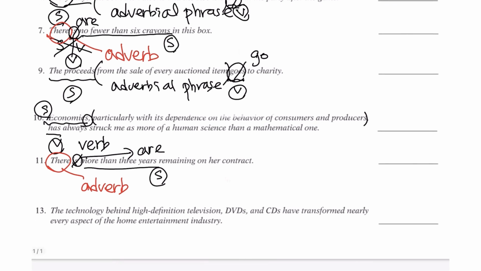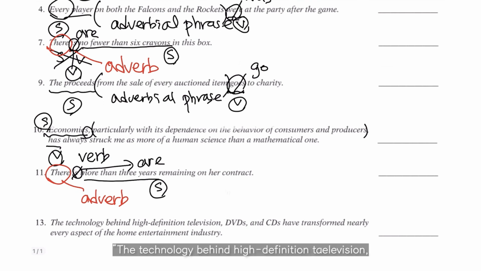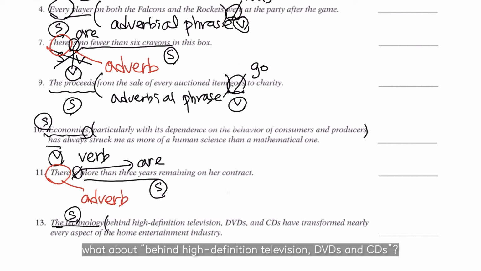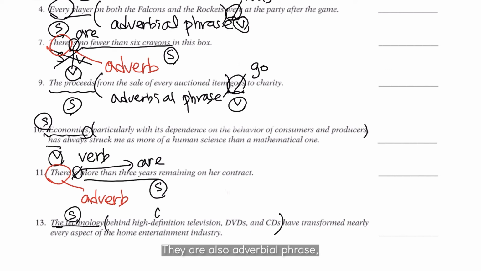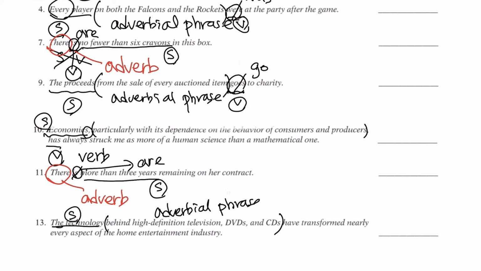And number 13, the technology behind high definition television, DVDs and CDs have transformed nearly every aspect of the home entertainment industry. So the subject is the technology. And behind the high definition television, DVDs and CDs is also an adverbial phrase, because you have a preposition and a noun.